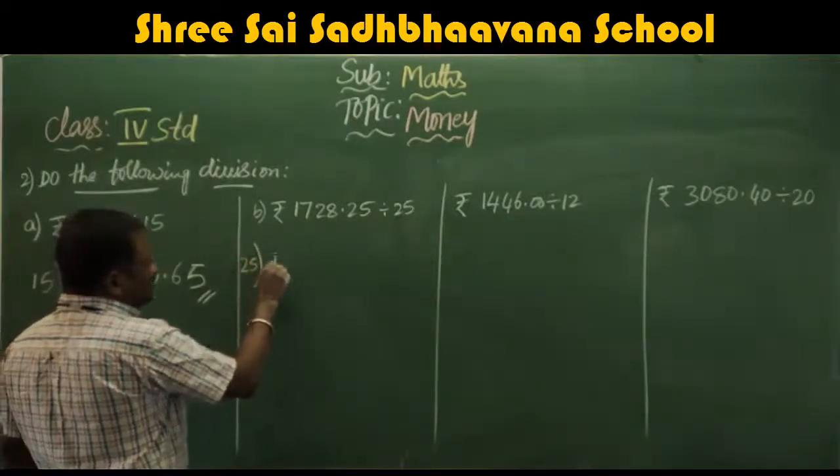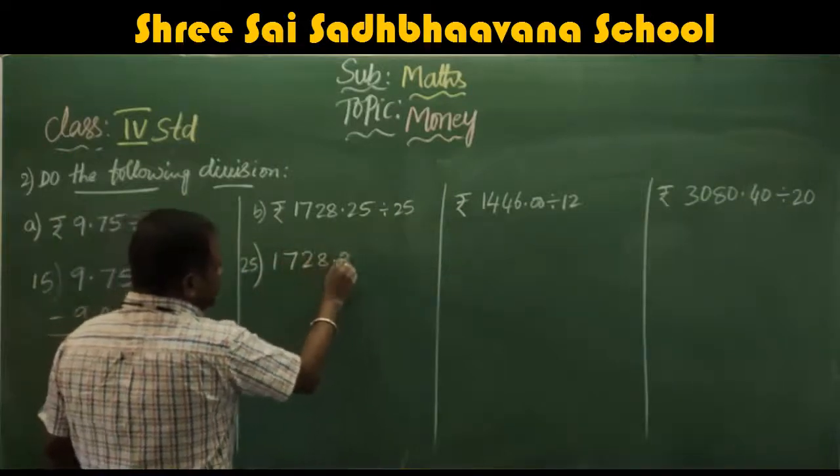Now we come to here. From 25, you have to divide 1728.25.